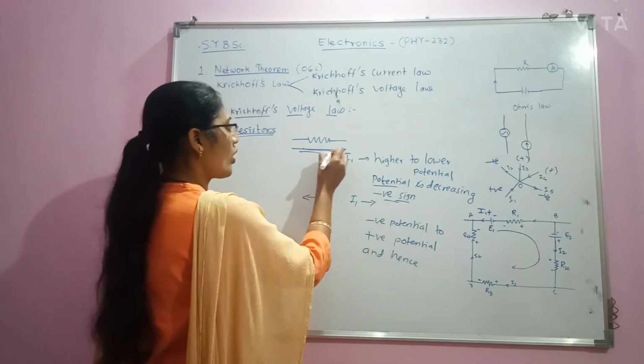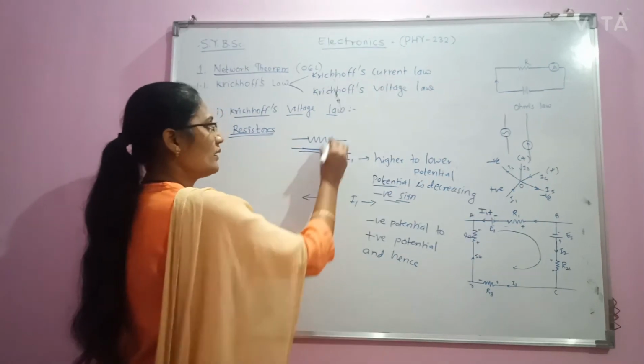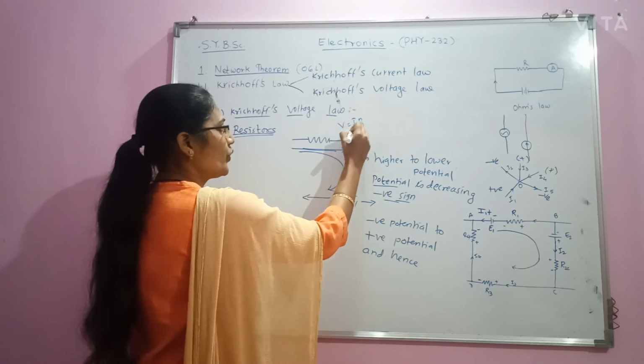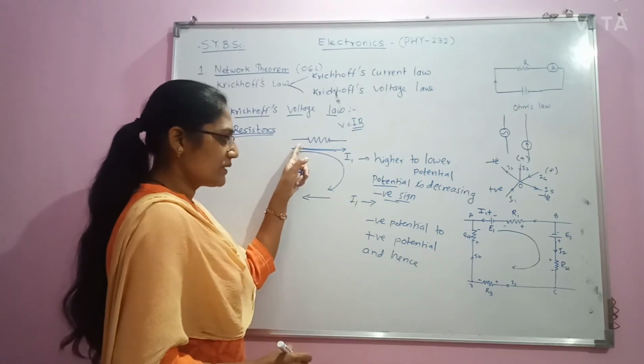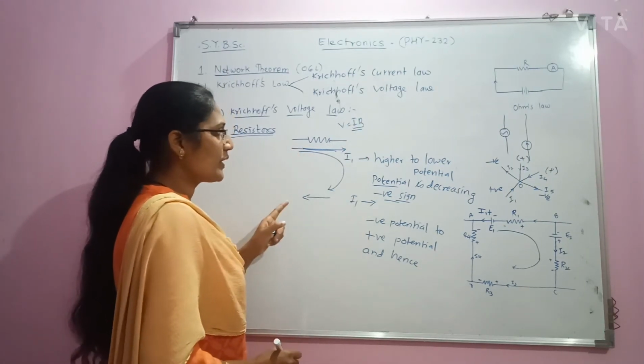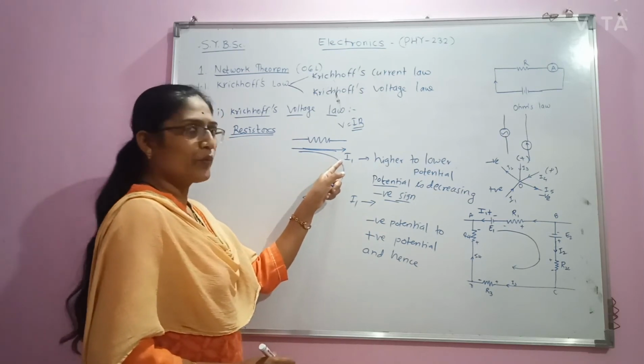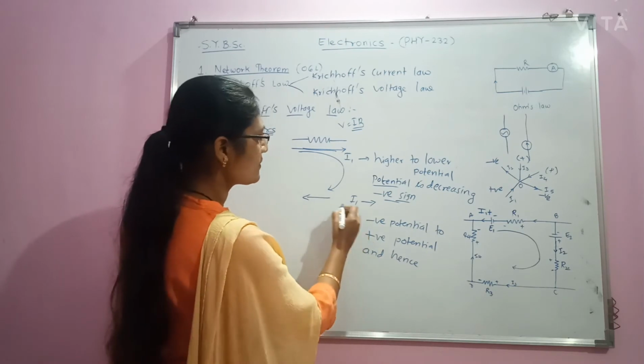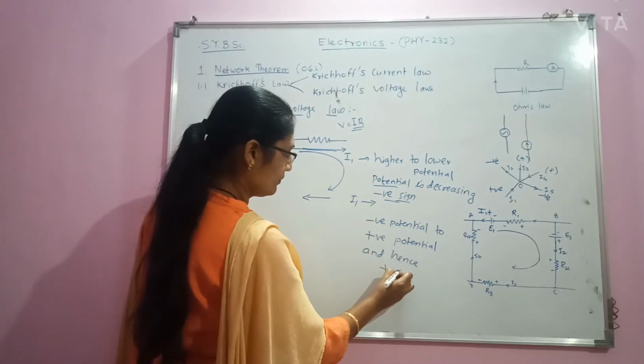and hence the voltage drop across this resistor, we know that voltage drop is equal to IR. If we are moving in the direction opposite to the direction of current, this voltage drop then becomes positive.